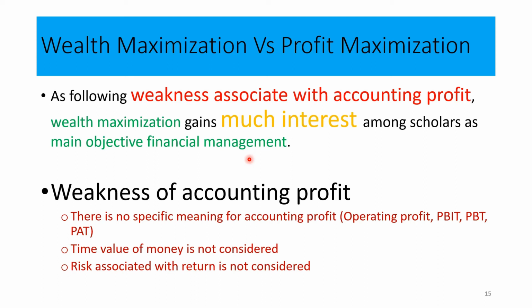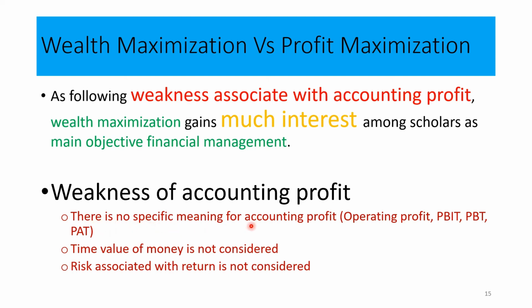Look at what the weaknesses of accounting profit are. Because of these weaknesses, we are not going to take profit maximization as the main objective of financial management. Instead, we take wealth maximization, because accounting profit has some weaknesses.